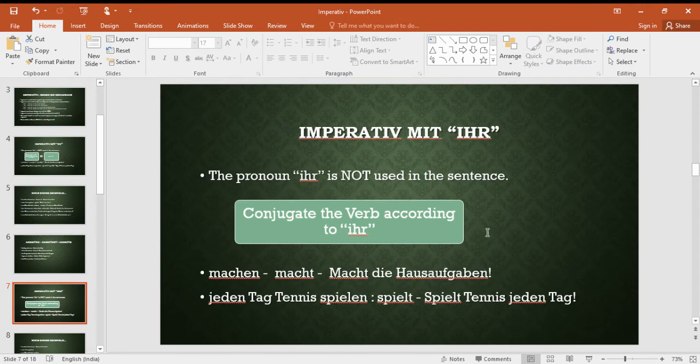Here it is extremely simple. You just have to conjugate the verb according to ihr. That's it. No other change. For example, machen. Conjugation for ihr is macht. So it will remain macht only. Macht die Hausaufgaben. Jeden Tag Tennis spielen. Conjugation of spielen for ihr is spielt. The imperative form is also spielt only. Spielt Tennis jeden Tag.